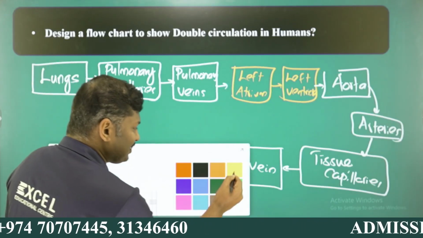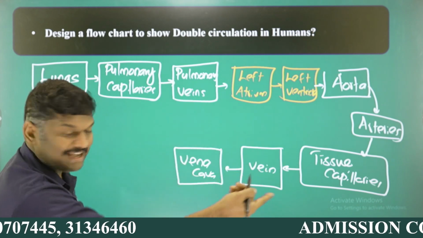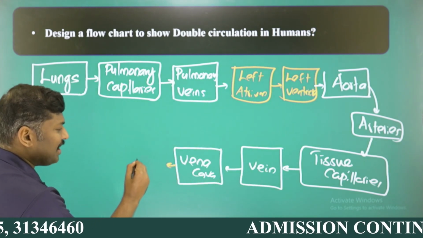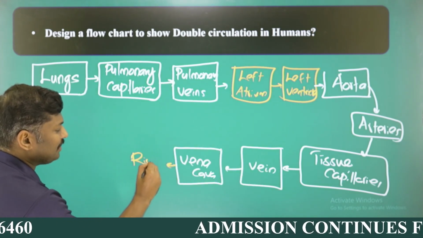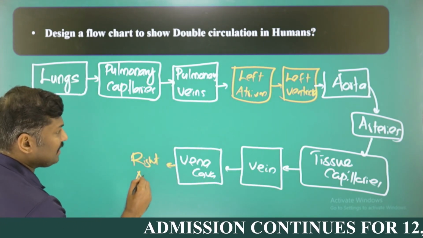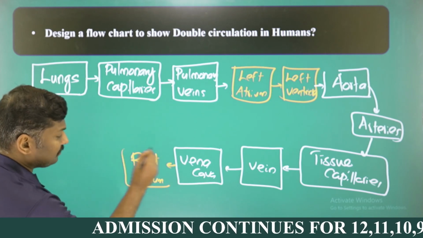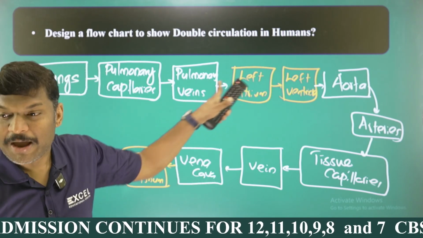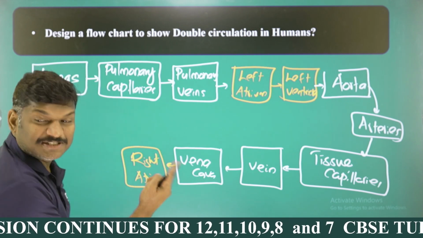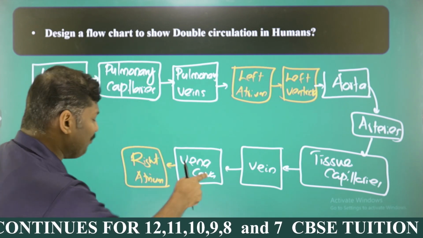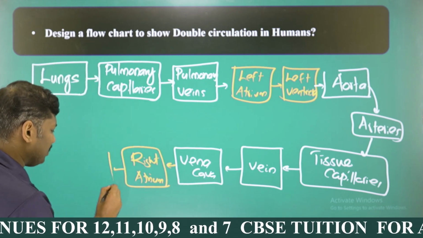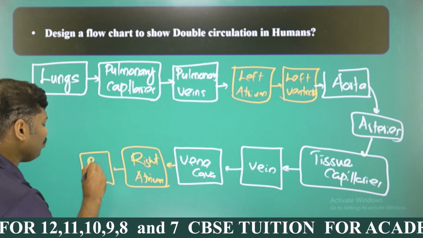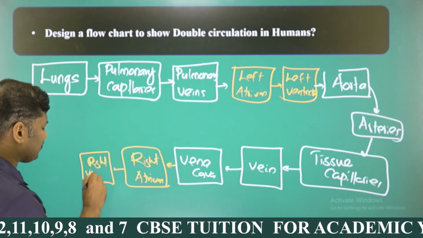So here I can change the color because the blood is again coming into the heart, right? From the vena cava, it is moving into the part called the right atrium. Here you studied the left atrium. The left atrium is receiving oxygenated blood from the pulmonary veins, while the right atrium is receiving deoxygenated blood from the vena cava. And from the right atrium, it is moving into the right ventricle, my dear students.